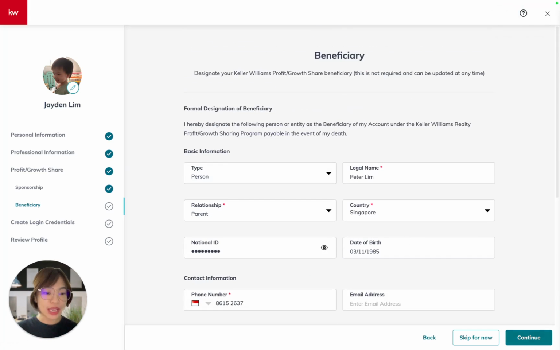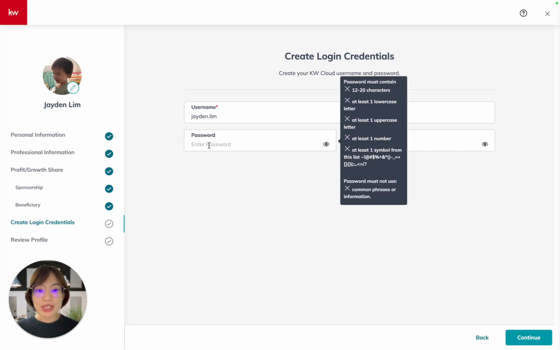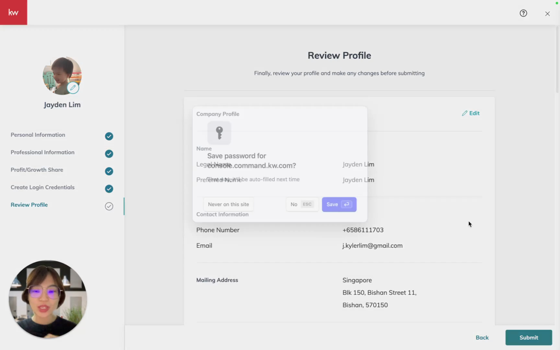Once this is done, you can click on the continue button again at the bottom. This is where you create your command login credential. We typically recommend that you go by your first name dot last name. So this will be your username. Password will be this. You have to fulfill these criteria, and after that, just retype your password. When this is ready, you can click on the continue button again to go to the next page.